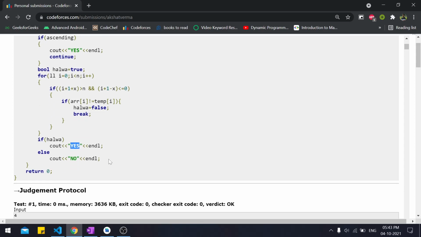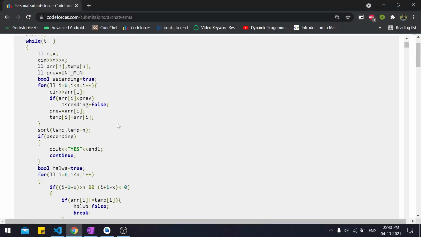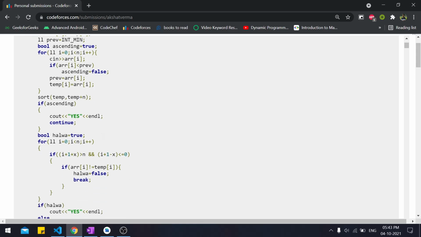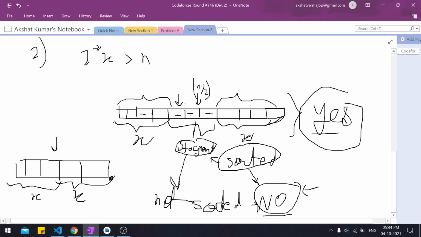So this was the whole question. Now I will talk about how you can make it a bit more optimized. One thing you can do is put this statement after this one. So if the array is already sorted, we don't need to call this sort statement. And here I am traversing the whole array. You don't really need to traverse the whole array. You could just start from here.